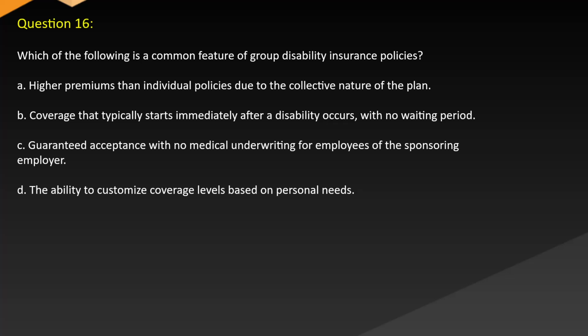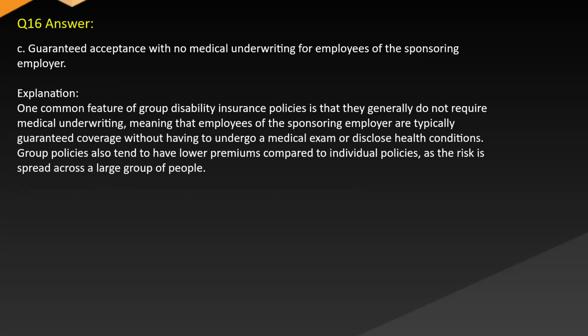Question 16. Which of the following is a common feature of group disability insurance policies? A. Higher premiums than individual policies due to the collective nature of the plan. B. Coverage that typically starts immediately after a disability occurs with no waiting period. C. Guaranteed acceptance with no medical underwriting for employees of the sponsoring employer. D. The ability to customize coverage levels based on personal needs. Answer C. Guaranteed acceptance with no medical underwriting for employees of the sponsoring employer.